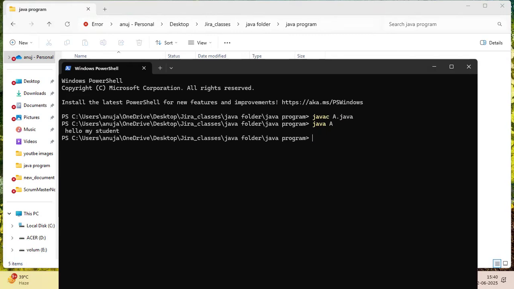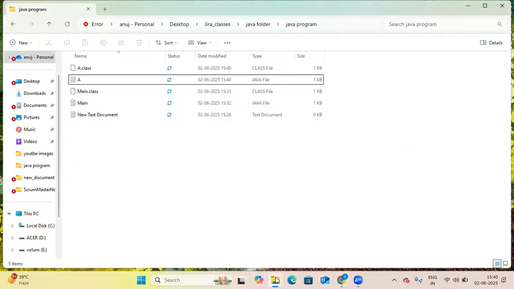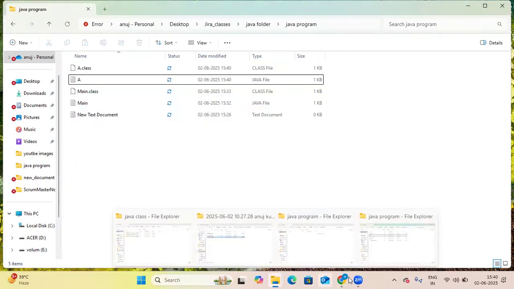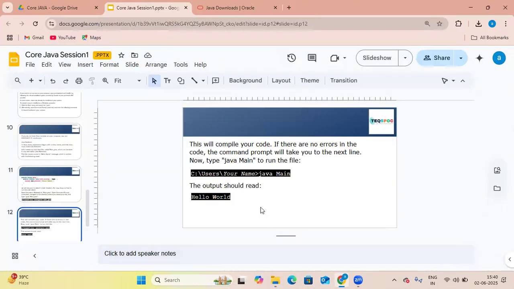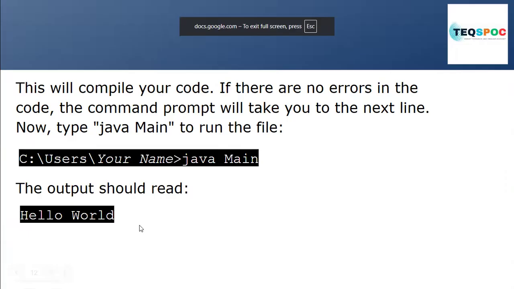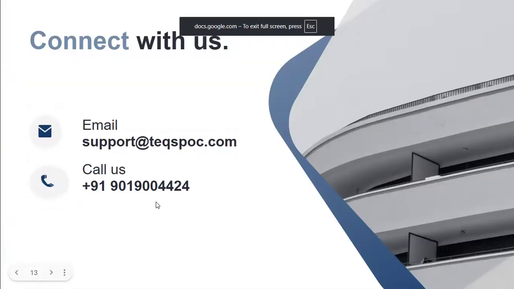The thing we are printing is hello, my student. In this way we have seen how to create a Java program, how to run a Java program, and how to install Java on your computer. Now go home, install Java on your computer, set the environment path variable, then check in the command prompt whether your Java is installed or not.